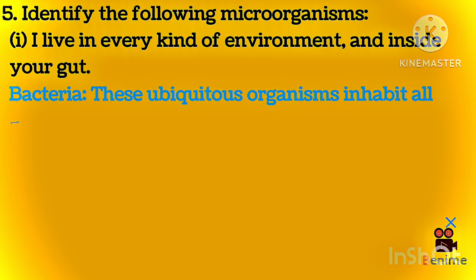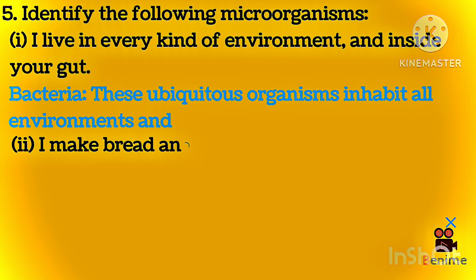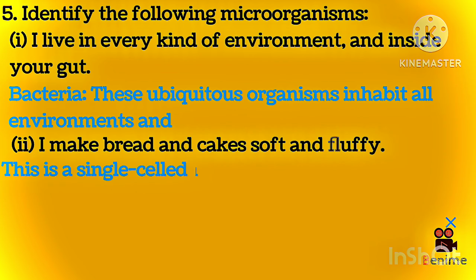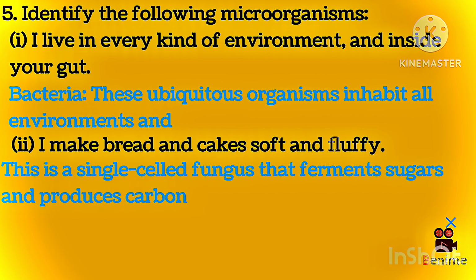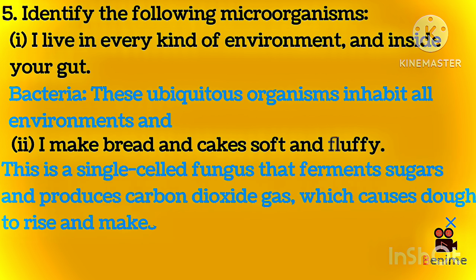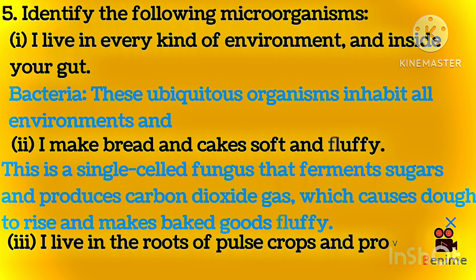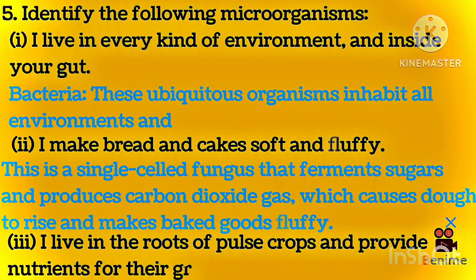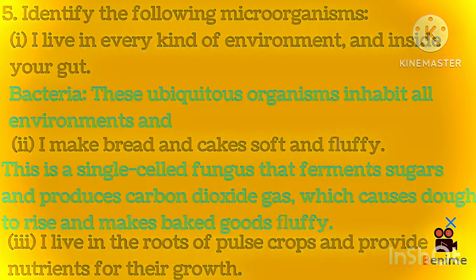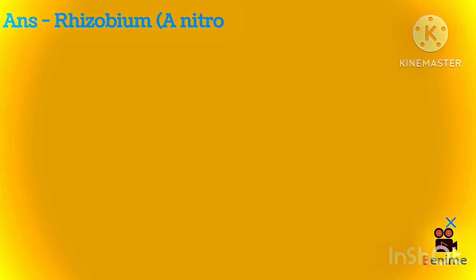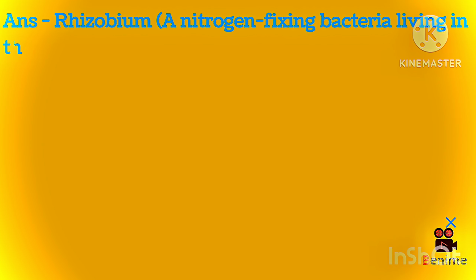2. I make bread and cakes soft and fluffy. Answer: Yeast. This is a single-celled fungus that ferments sugars and produces carbon dioxide gas, which causes dough to rise and makes baked goods fluffy. 3. I live in the roots of pulse crops and provide nutrients for their growth. Answer: Rhizobium, a nitrogen-fixing bacteria living in the root nodules of pulse crops.